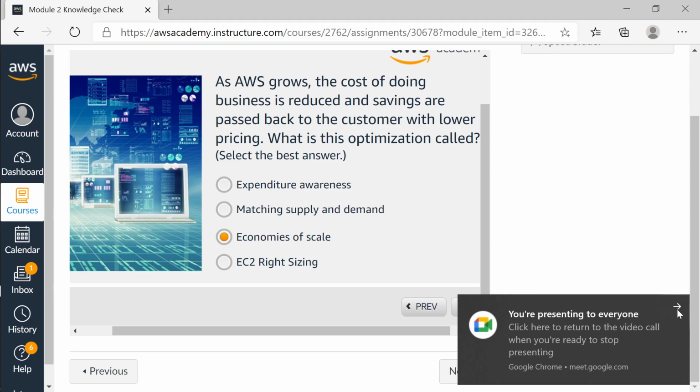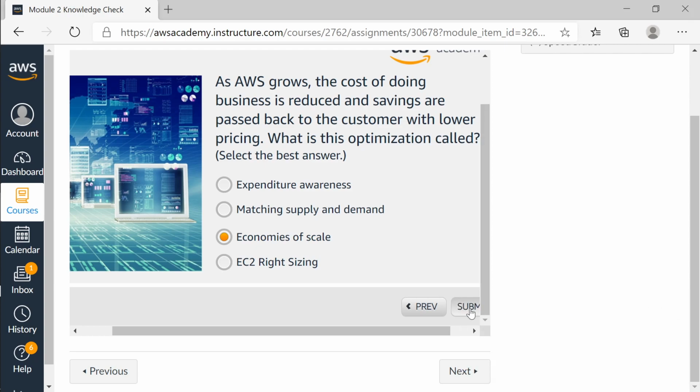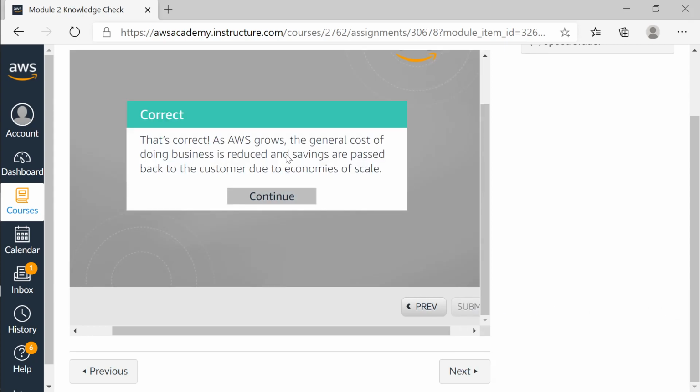So I have already spoken about economies of scale, right? So that is correct. As AWS grows, the general cost of doing business is reduced and savings are passed back to the customer due to economies of scale. In India, we have 1 billion population. Everybody can buy a 1 rupee thing. So when you sell something for 1 rupee, you are looking at a bigger economy. You are looking at a scaled economy, and you are looking at a reduced cost of running the business.